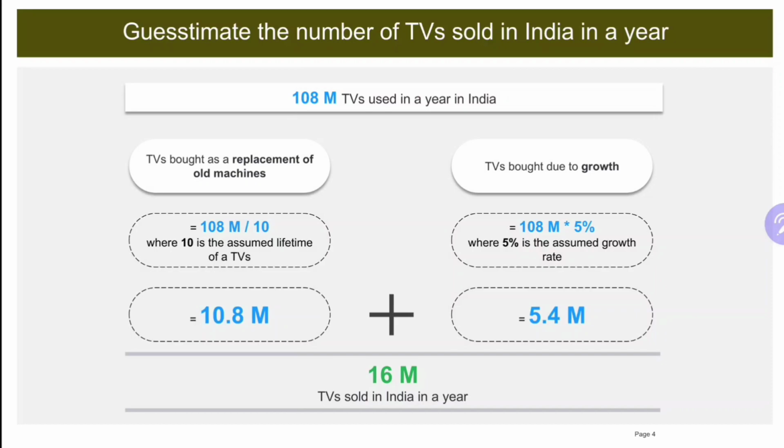I hope this helped. You can use the same method to find out the number of washing machines sold in India in a year, or the number of washing machines sold in other places in a year. You just need to know their population, the time frame, and obviously whether a certain set of the population would be able to afford it or not. You can use it for the number of ACs, TVs, cars, washing machines, and so on.